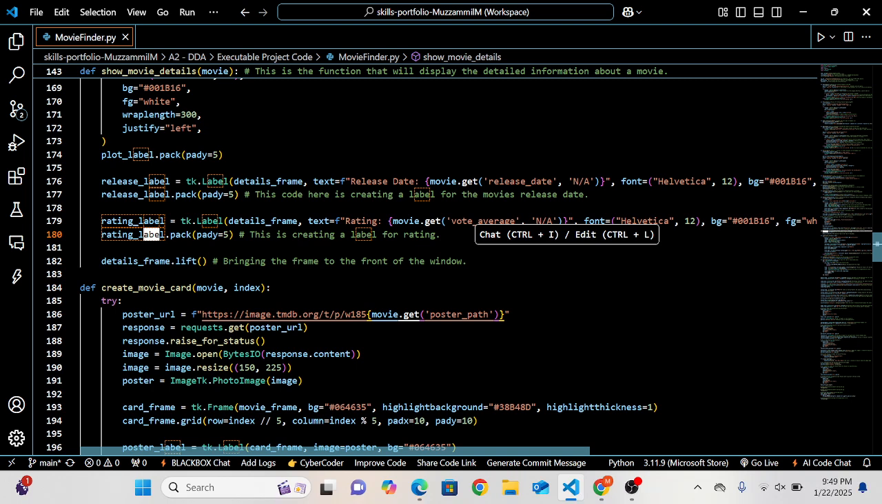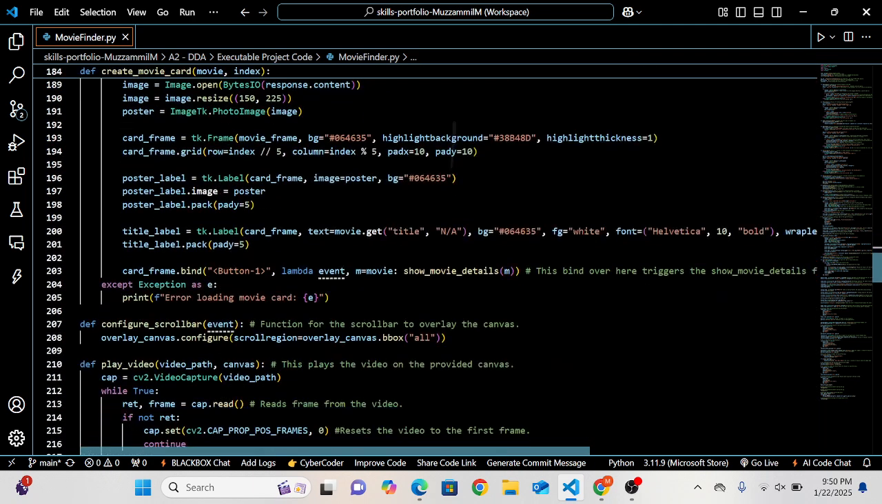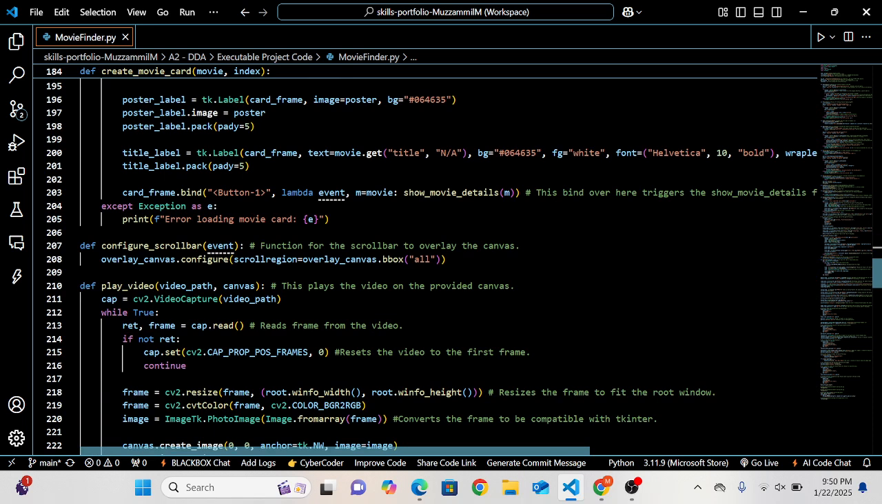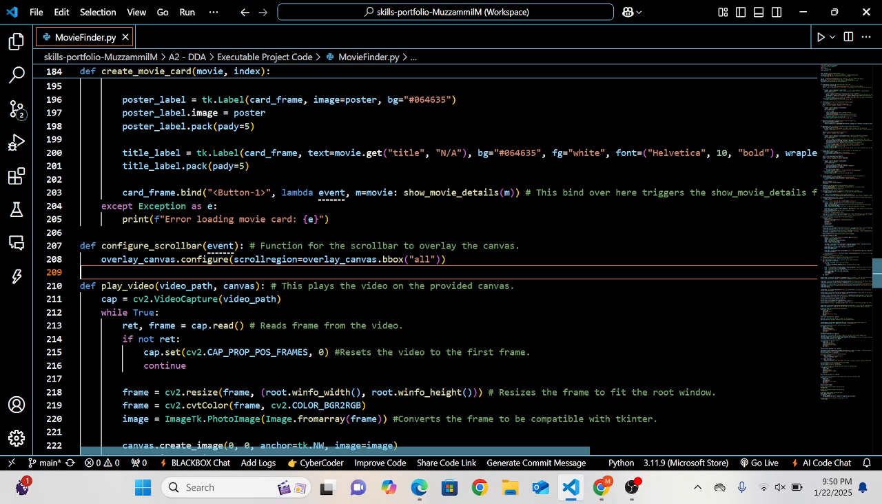Now this def function, create movie card, is where the creating of the card happens. Because of this set of code lines, all the movies are structured in a card frame layout side by side to each other. And then the configure scroll bar is for the navigation of my application. So if there are so many movies, then the user can navigate through my application using a scroll bar, obviously.